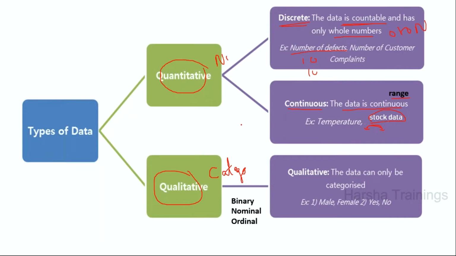Apart from quantitative data, we also represent the data in the form of qualitative, which is represented in the form of categorical. For example, let us take gender. Gender can be classified as male and female. Let us take maybe a financial application, loan prediction. Depending upon the features which we give, the loan has to be approved by the bank manager or the loan has to be disapproved. Like this, we can have categorical data.